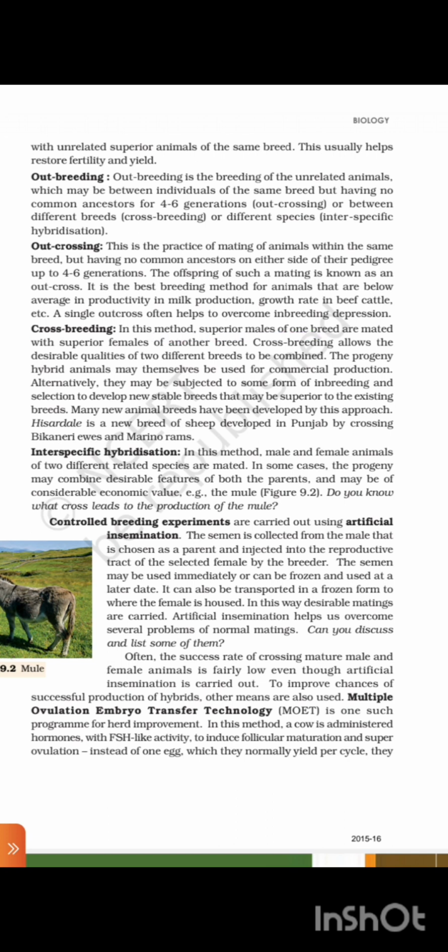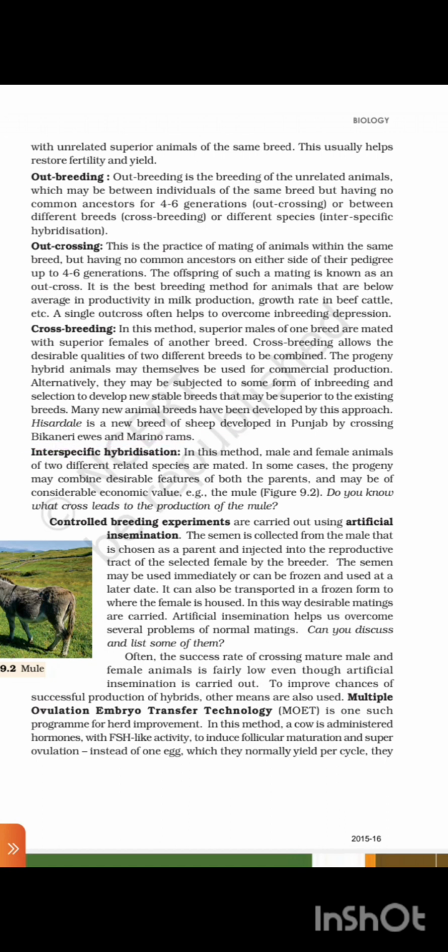Crossbreeding. In this method, superior males of one breed are mated with superior females of another breed. Crossbreeding allows the desirable qualities of two different breeds to be combined. The progeny hybrid animals may themselves be used for commercial production. Alternatively, they may be subjected to some form of inbreeding and selection to develop a new stable breed that may be superior to the existing breed. Many new animal breeds have been developed by this approach. Hisardale is a new breed of sheep developed in Punjab by crossing Bikaneri ewes and Merino rams.